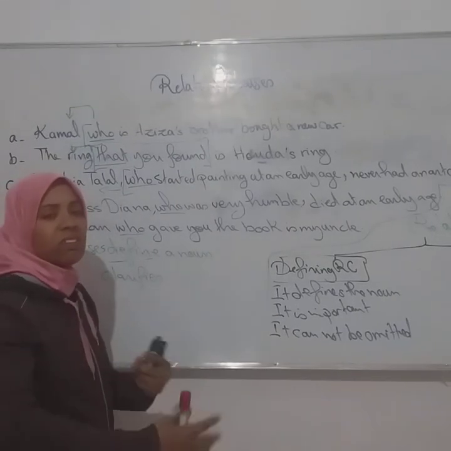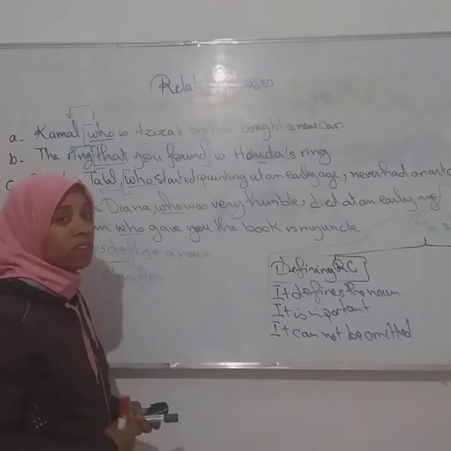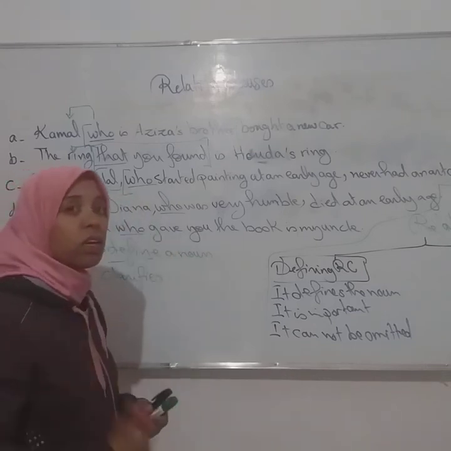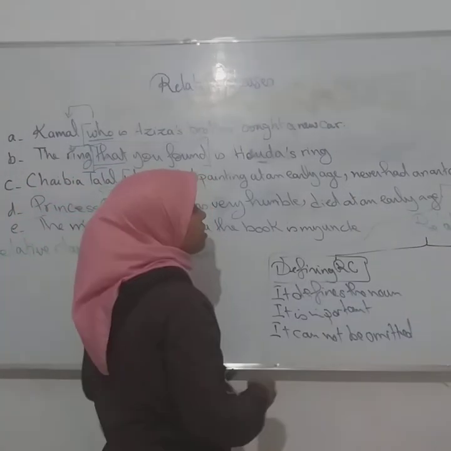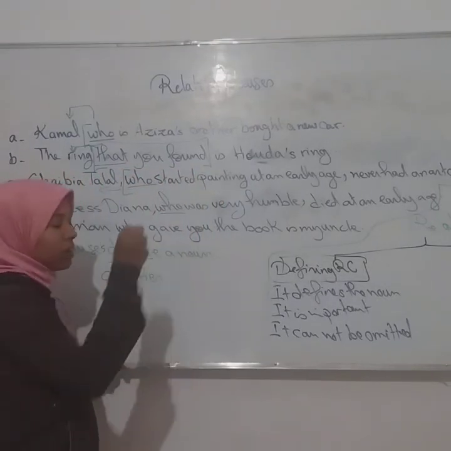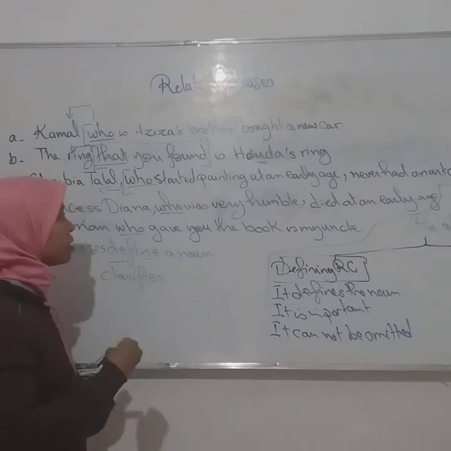It just adds some additional information, but it does not clarify, because the person is already known. It's already clear. And if we omit the expression, the meaning will not be affected.